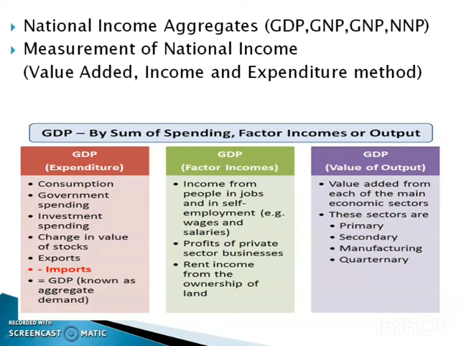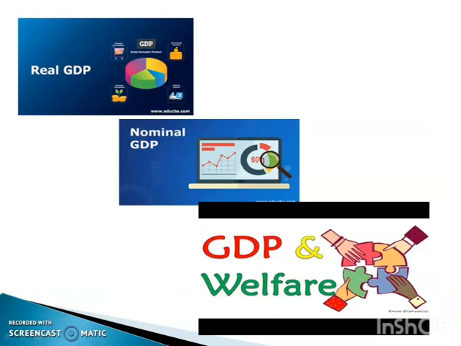There are 3 methods for measuring national income: value added method, income method and expenditure method. Today we have discussed real GDP and nominal GDP and also GDP and welfare. This chapter is very important, so you have to study it well.